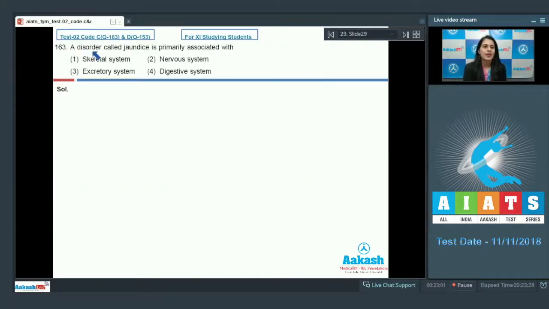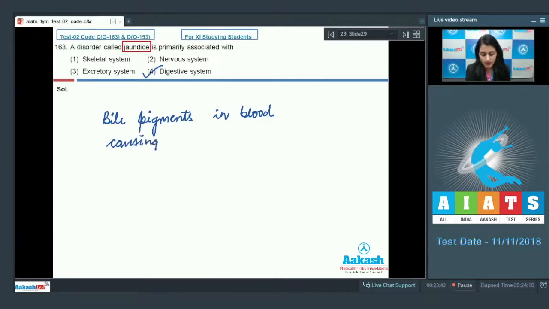Question number 163. A disorder called jaundice is primarily associated with, and this is a direct question because jaundice is a disorder which is associated with digestive system in which bile pigments in blood cause yellowness in skin and eyes.